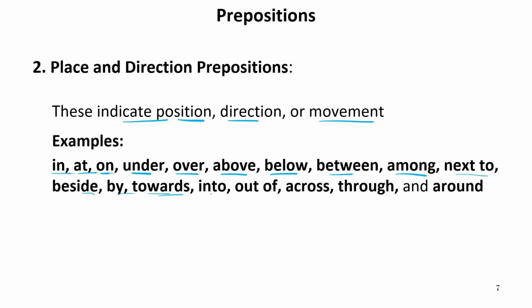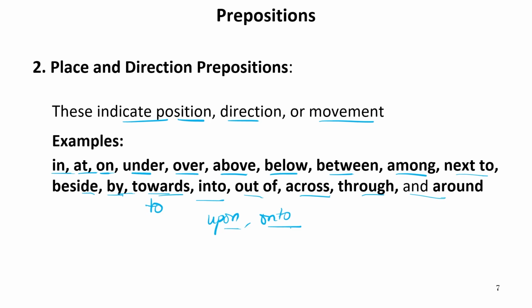Towards and to show the direction. Movement can be shown by out, across, through, around, into, upon, onto.